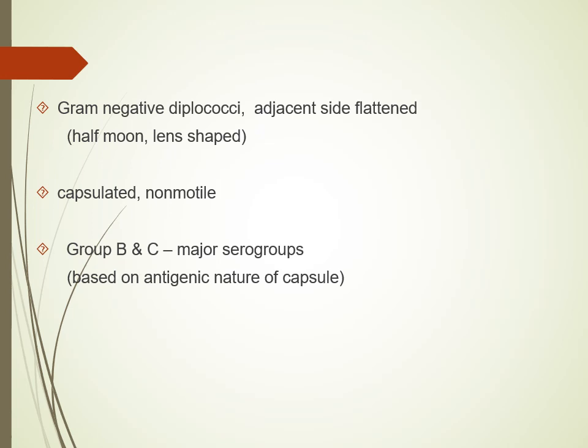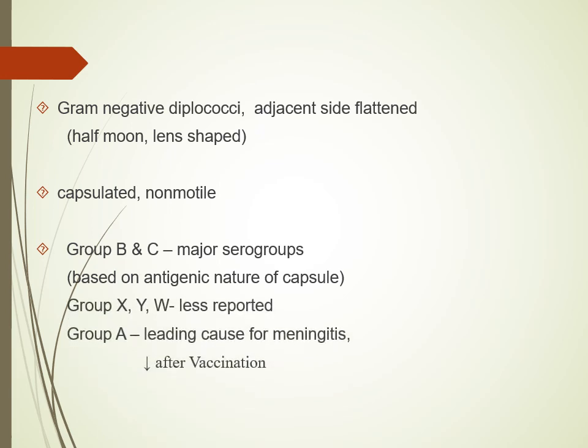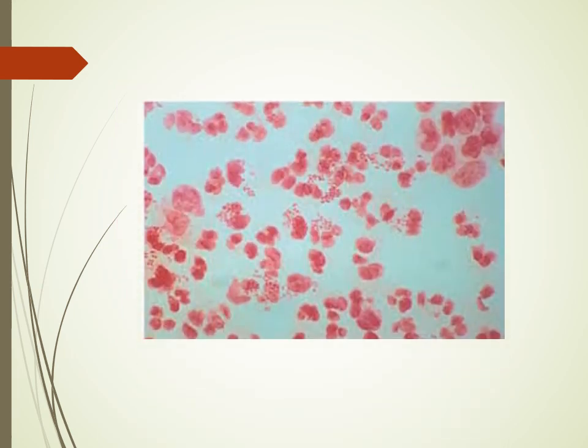On the basis of the antigenic nature of the capsule, there are 13 serogroups of this bacterium, and among them groups B and C are the major serogroups usually isolated. X, Y, W are less reported. Initially group A was the main serogroup, but due to vaccination this has come down. This slide shows the gram-negative diplococci, Neisseria meningitidis.